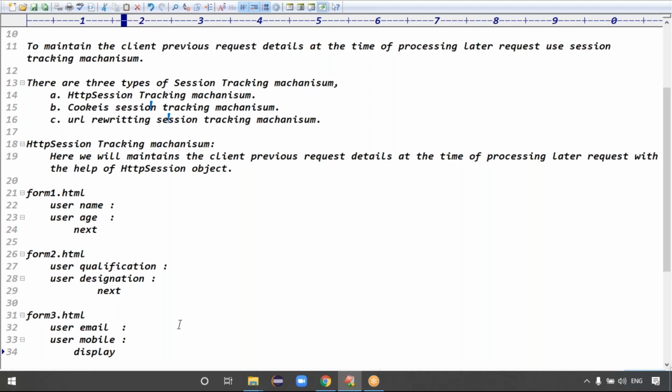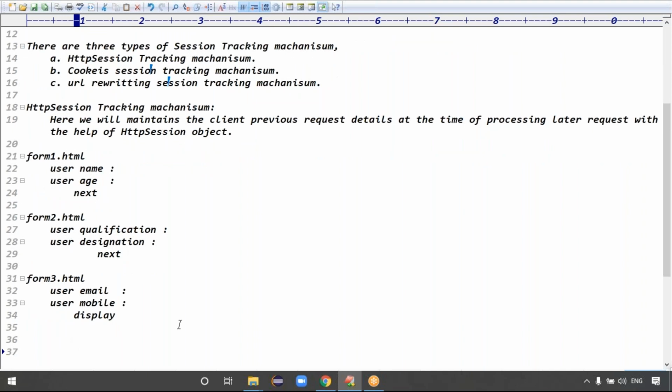Let's see the first form, username and user age. Ronnie requested the first form, so I'm sending the form1 HTML file to her, to the client. Then she will enter some username and password and click on the next button. At server side, what do I have to do? First of all, the servlet will execute. The first servlet will first of all get the requested data.